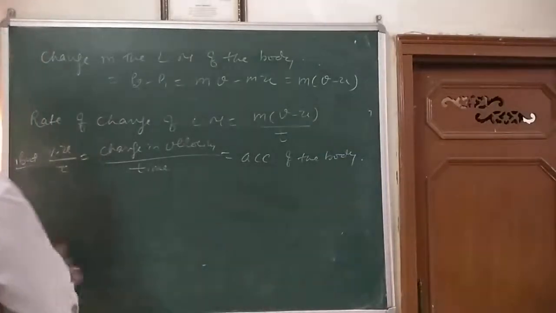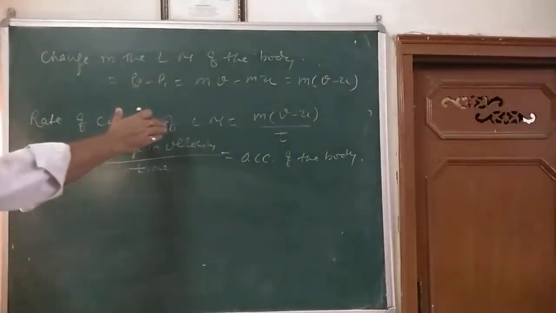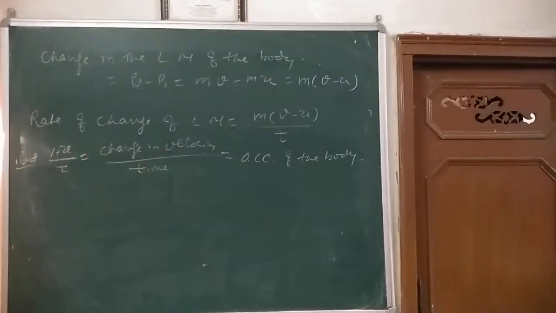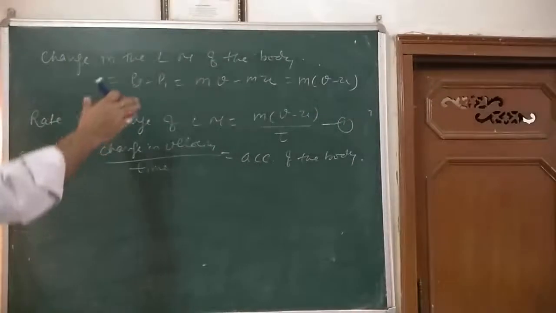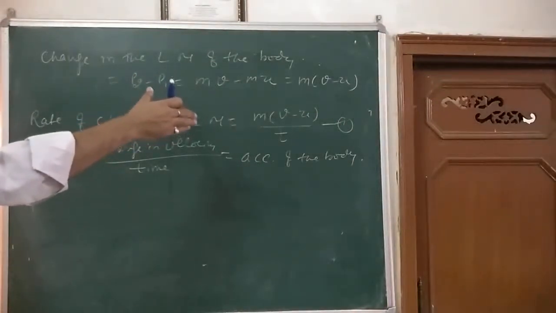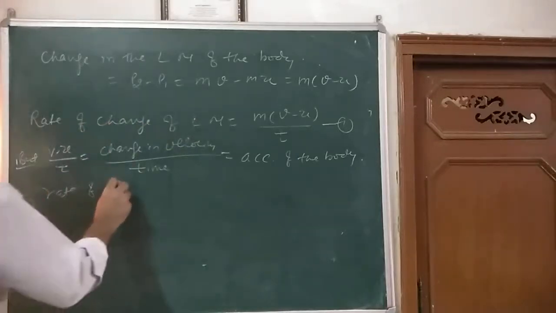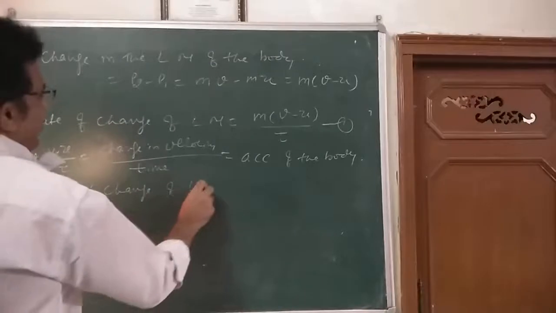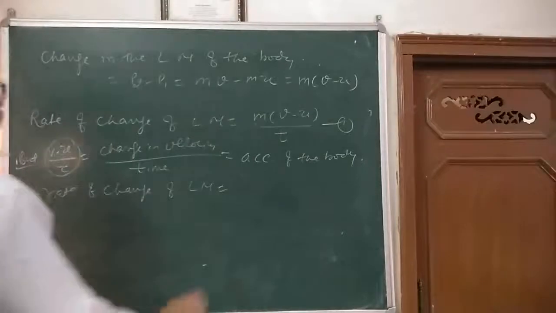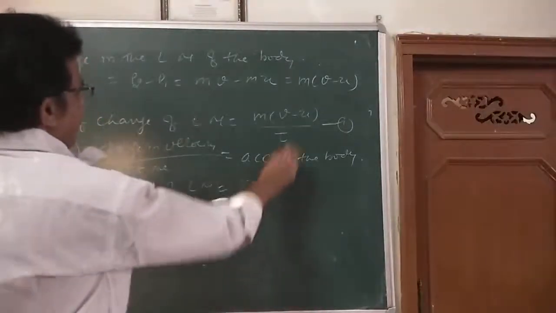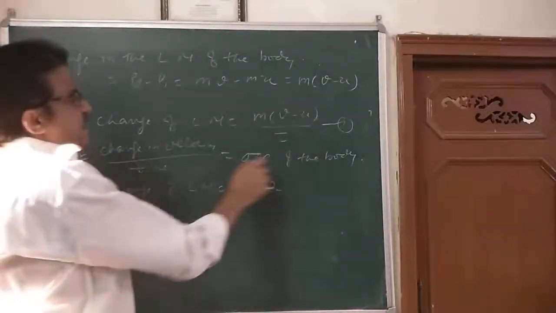So I can say here the rate of change of linear momentum is this one. According to our equation number 1, the rate of change of linear momentum is mass into (v minus u) divided by t, mass into acceleration, आ गया ये. According to our equation number 1, इसकी जगह पर हमने acceleration लिख दिया, that is a.